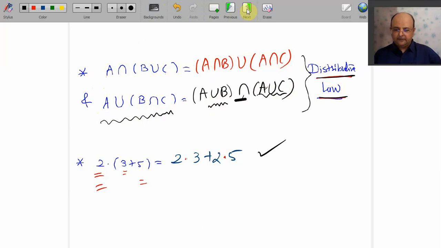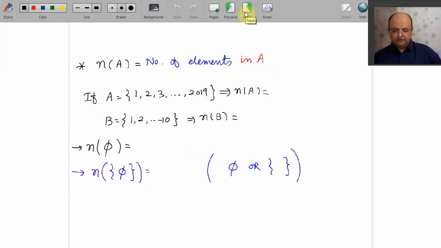Done? Fine then. We will go for this concept next time, but let me make it clear. What is n of A? This is my definition in the next lecture. Very first line of next lecture will be this. n of A means number of elements in A. Number of elements in A.